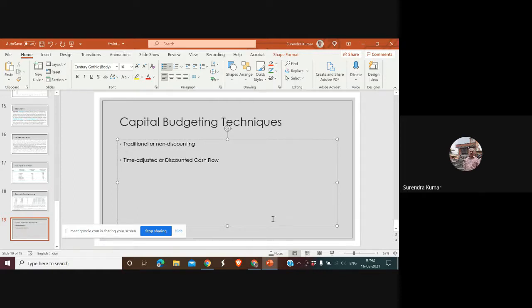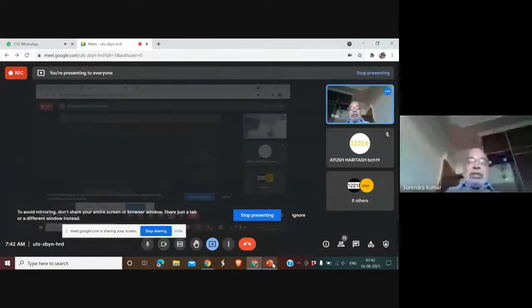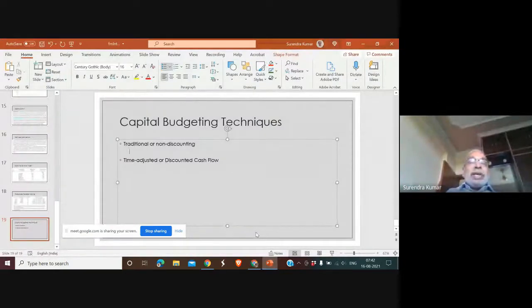techniques, all these techniques focus on cash flows, and this is what I mentioned in the beginning when I started discussing capital budgeting. But all the remaining techniques, leaving that one which I intend discussing today. So we have discussed one technique in the last class which forms part of the traditional or non-discounting techniques, which we described as payback period.